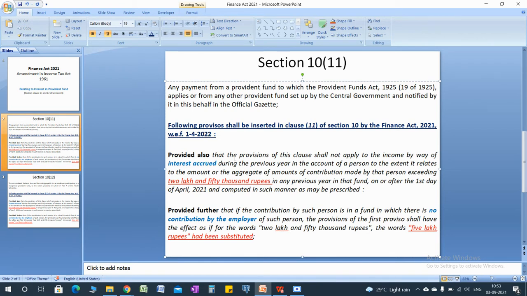So what are the provisions? The provisions of this clause, it means any payment mentioned in the first proviso, is not exempt. What are the payments?